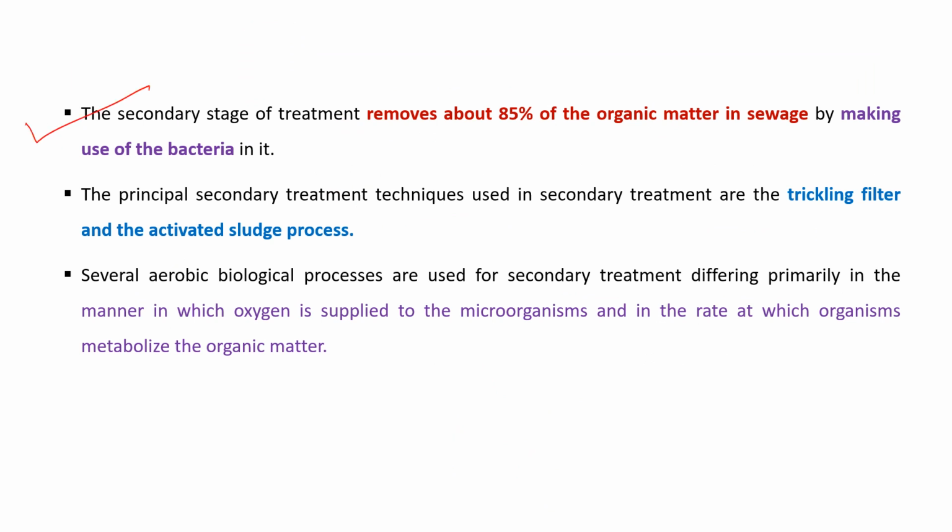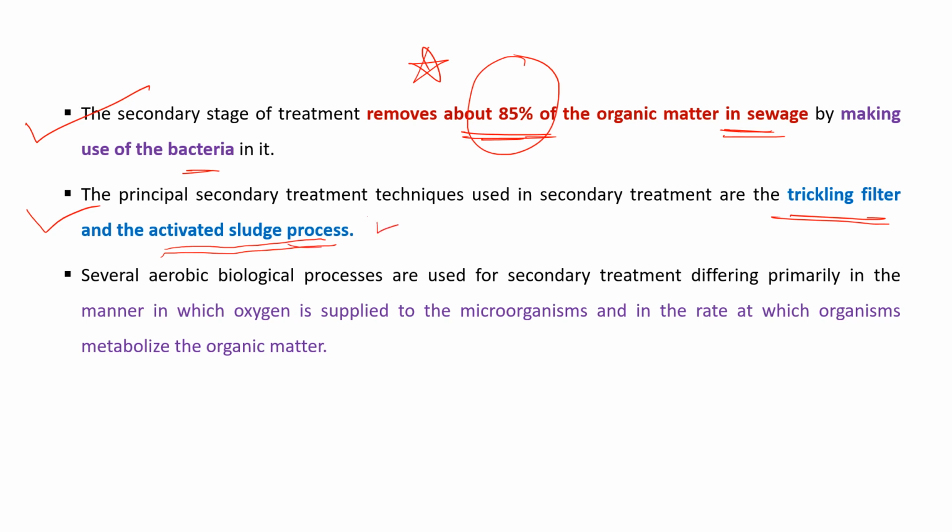During the secondary treatment process, almost 85% of organic matter is removed from the sewage by making use of bacteria. The principal treatment techniques used in secondary treatment are the trickling filters and the activated sludge process that we will discuss in the coming slides. These are two important processes used in secondary treatment.